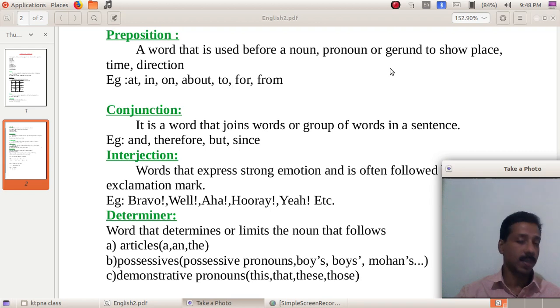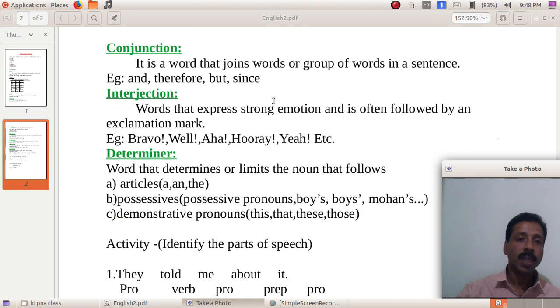Swimming is a good exercise. So in that sentence, swimming is a noun. That is a gerund. So the ing form used as a noun is called a gerund. Okay. So examples are given: at, in, on, about, to, for, from, etc. Prepositions.